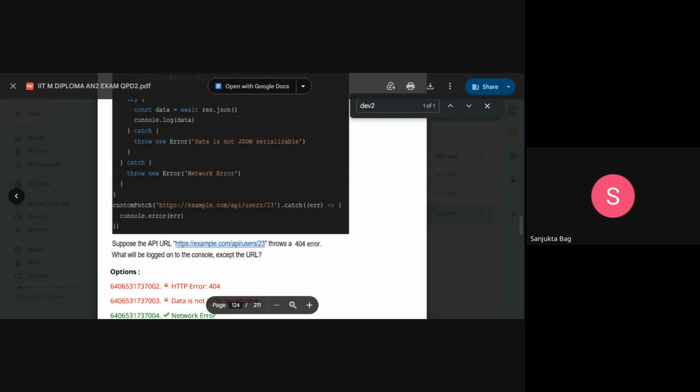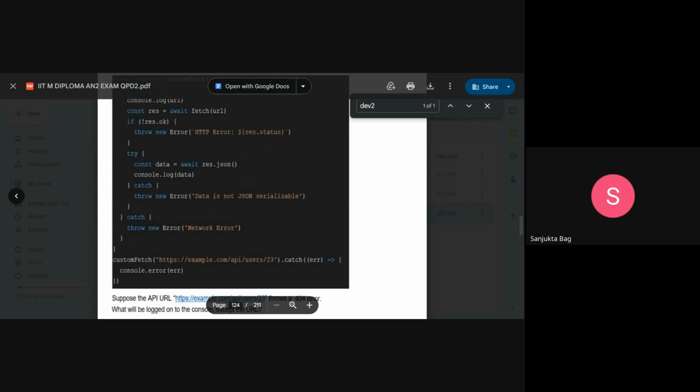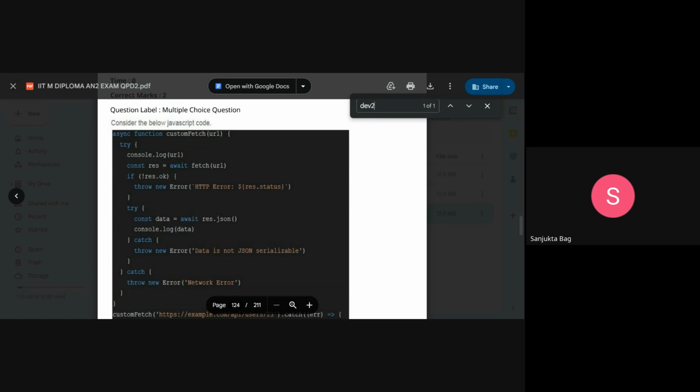So here it says, if it is not okay, you have the state given, and in the try block, it tries to parse the JSON response.